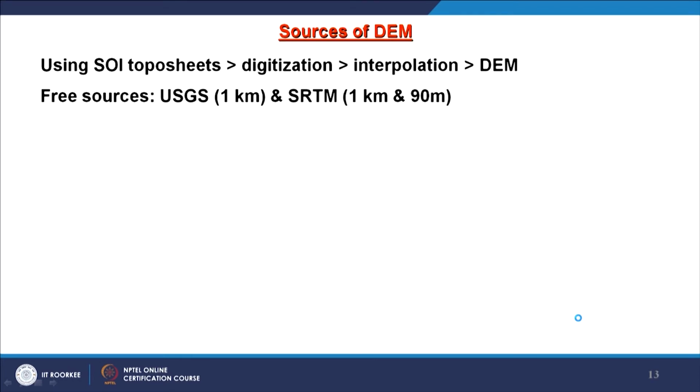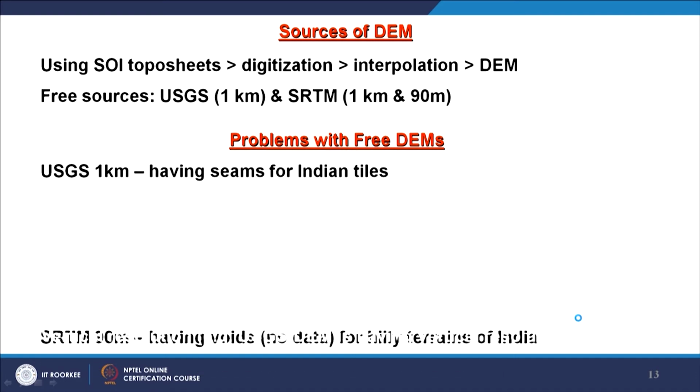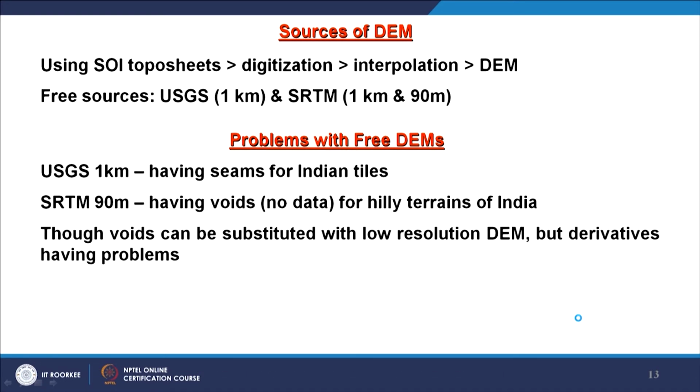Sources of DEM we have already discussed, so I am skipping this part here. A lot of discussion will also take place in future about different resolution DEMs, depending on what derivatives we are going to have. The only point I want to bring here is that when we substitute voids with low spatial resolution cell values from other DEMs, then the outputs we derive from those void-free digital elevation models may provide some problems. So, therefore, it is very important.